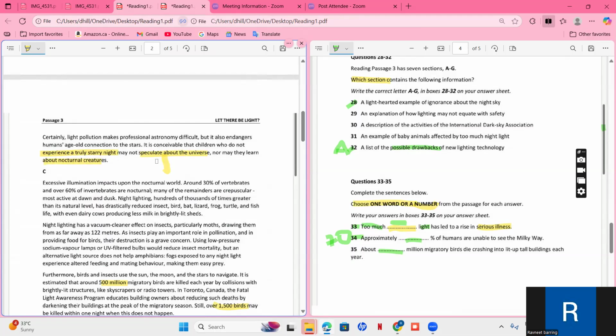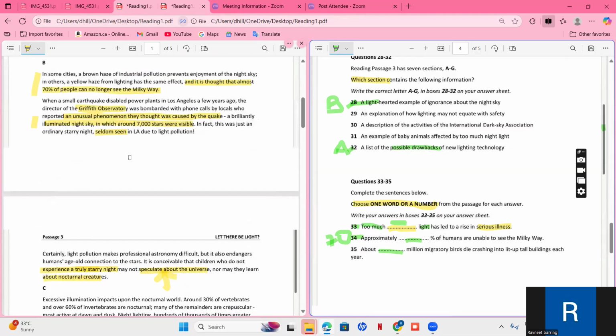So they are saying that they will not be able to pay any attention to the night sky, because they won't be able to experience the starry night. That's why. So they are saying ignorance about the night sky. So the answer to 28th is B.